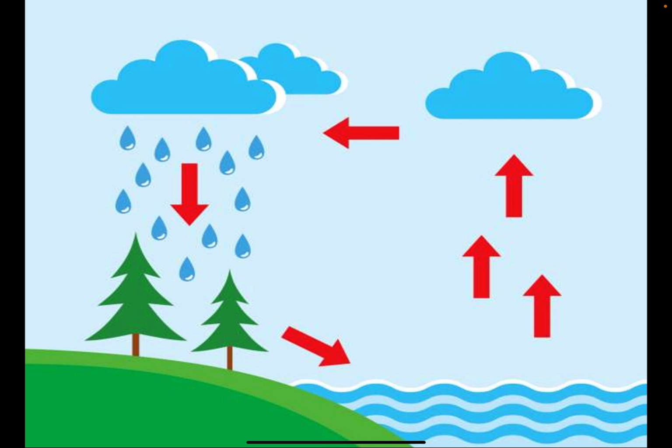This rain is very important for us. We get water from the rains. The plants get life in the form of rain water, and some water is used up, and some water which is extra, it flows back to the water bodies. Okay, children? So this cycle keeps on going. Evaporation, condensation, then precipitation. This is called water cycle.